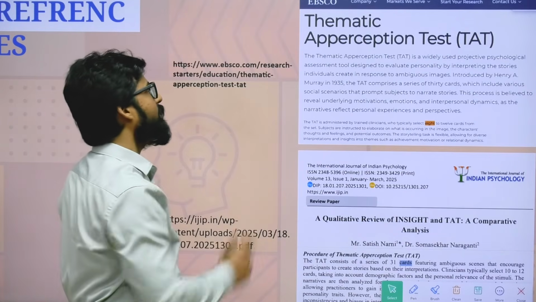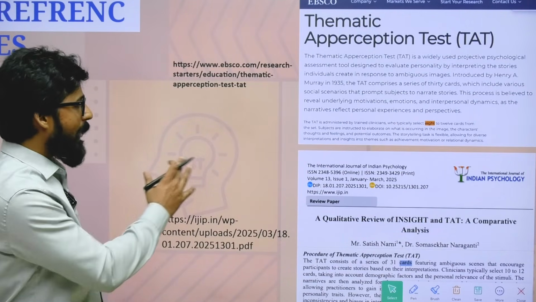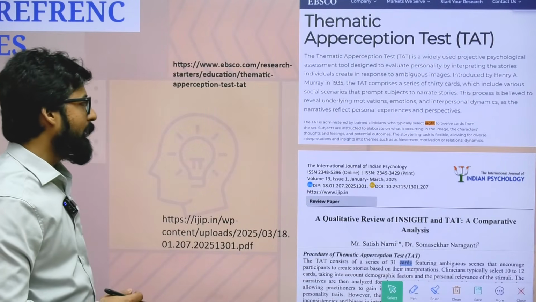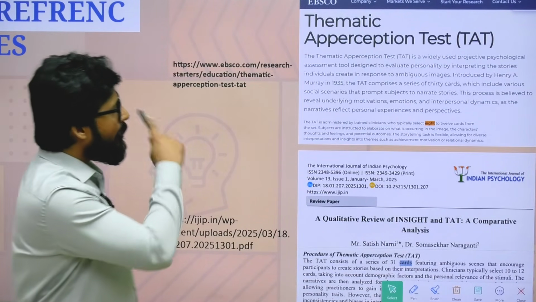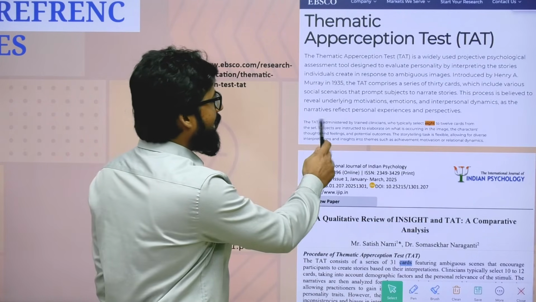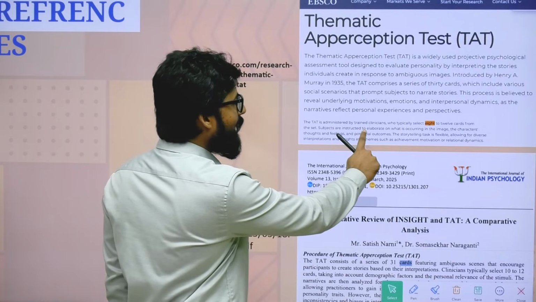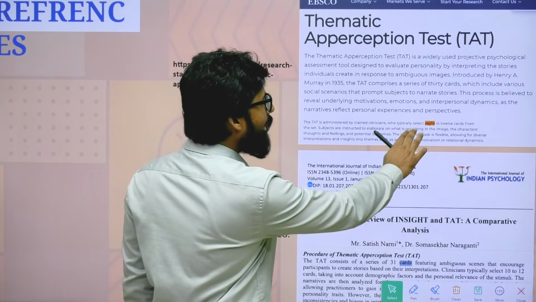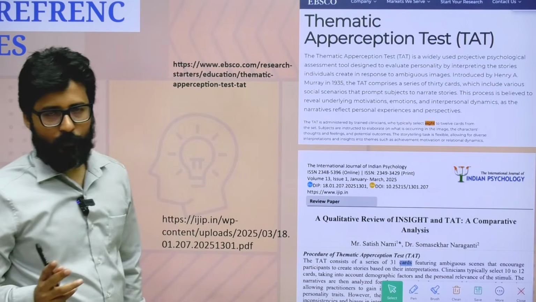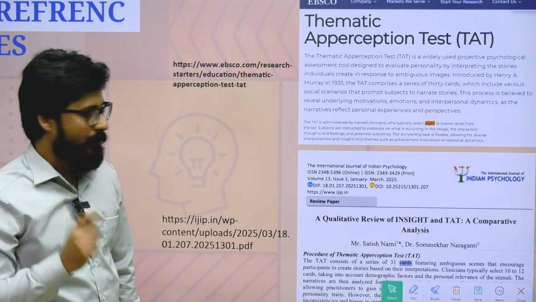The first reference I took from EBSCO and the second from the International Journal of Indian Psychology. In the EBSCO reference you can find that the TAT is administered by a trained clinician who typically selects 8 to 12 cards from the set. So that supports their answer.